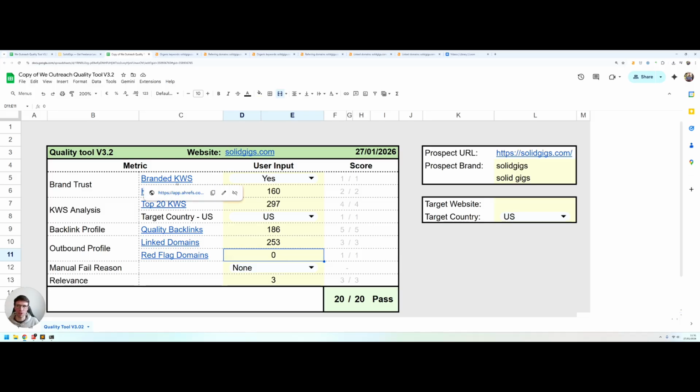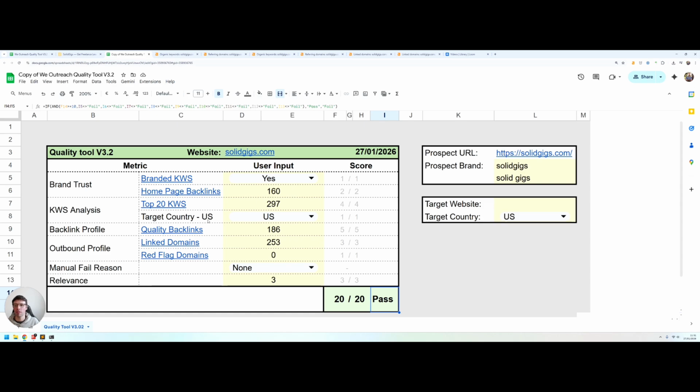Manual fail reason, nothing that would cause me to think that the website should fail this check. It's a legitimate business, it's a really good website, really good link building opportunity overall. And then also the relevance, you choose this based on the website that you're building the link to. So if it's highly relevant to the website you're looking at, you put a 3, or if it's somewhat relevant, a 2, or otherwise maybe a 1 or a 0. And then it gives you your final score at the bottom. Again, anything above a 10 is a pass. This did exceptionally, 20 out of 20.